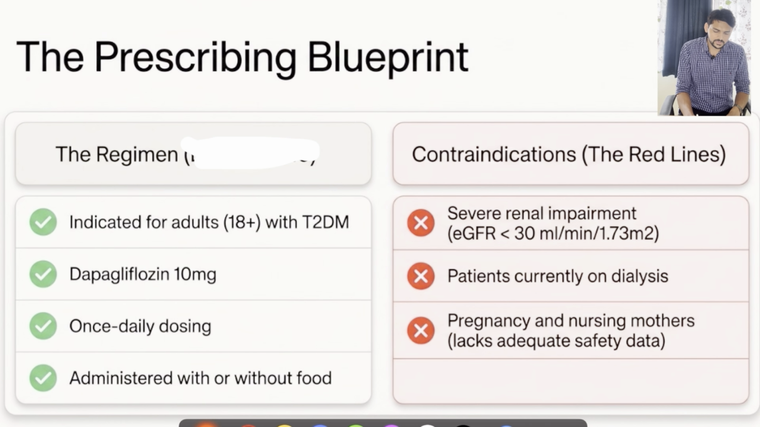So overall, the prescribing blueprint is like this. Any adult with type 2 diabetes mellitus, we can start with dapagliflozin 10 mg once daily dosing, which can be administered with or without food. But the contraindications are severe renal impairment, that is eGFR of less than 30, and if the individual is on dialysis. But nowadays they are saying even we can utilize this if the patient is on hemodialysis. And there are no adequate safety data regarding the usage of this medication in pregnant and nursing mothers.